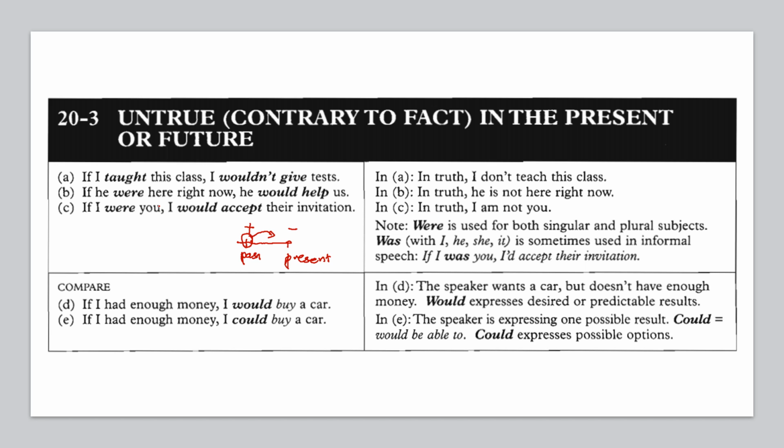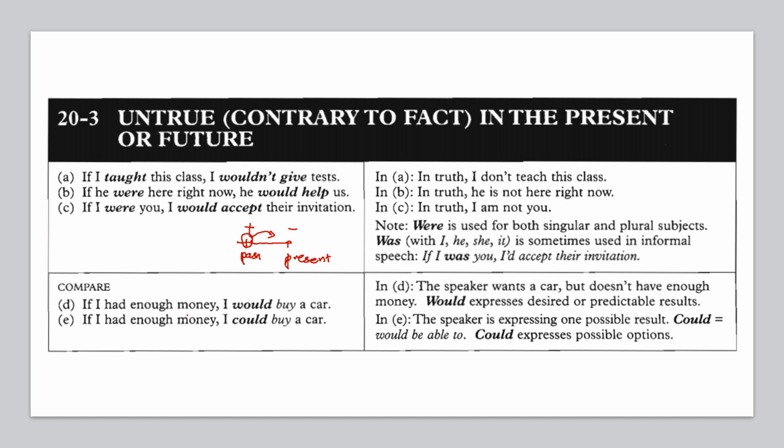For the real condition, you must go forward. So go to the present, simple present, and it is positive to simple present negative. In real condition, I am not you. Okay. Were is used for both singular and plural subjects. Was, with I, he, she, it, is sometimes used in formal speech. If I was you, I would accept the invitation. Was in conditional sentence is informal. But for the formal one, you must use were.